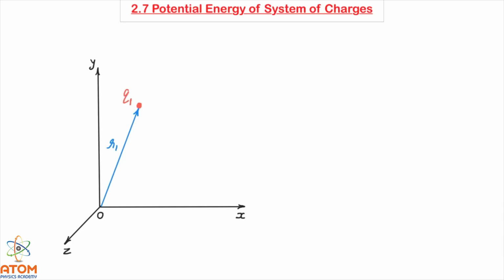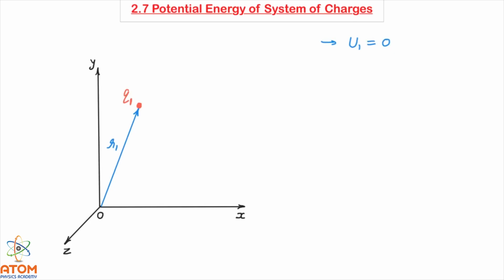So I have brought this charge q1 from infinity to this point where the position vector is r1. Now while bringing this charge I need not do any work because there is no electric field. That's why the potential energy of this first charge will be just 0.